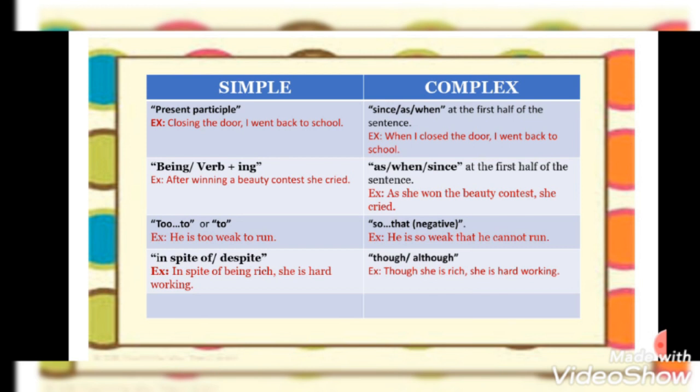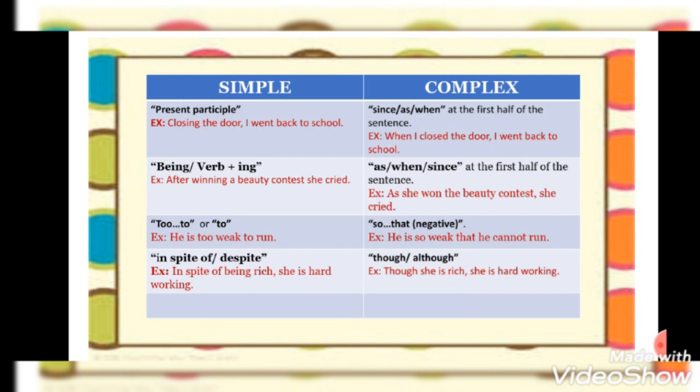If a sentence is starting with a present participle, I hope you remember what a present participle, gerund, etc. is. When a simple sentence starts with a present participle, in the complex sentence, since, as, or when is added. See the example: closing the door, I went back to school. The complex sentence is: when I closed the door, I went back to school. Now it again depends upon the sentence which conjunction we should use.